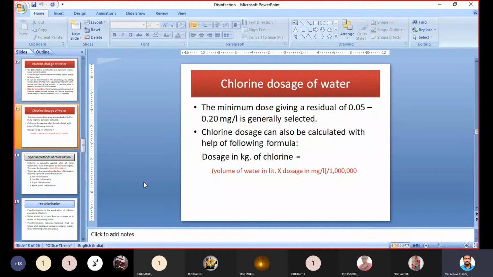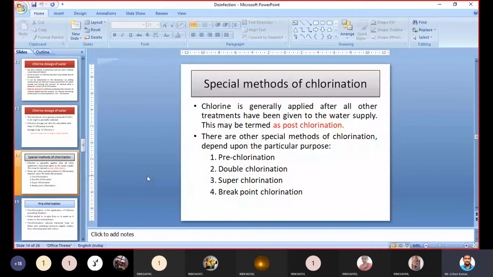But mostly these different stages of chlorination or disinfection may be required for industries. Whenever we need to supply water to industry, some specific requirements will be there for the water. That will be called industrial water treatment. And when we need to supply water to the public, we apply treatment that is called domestic water supply treatment. So both are different.